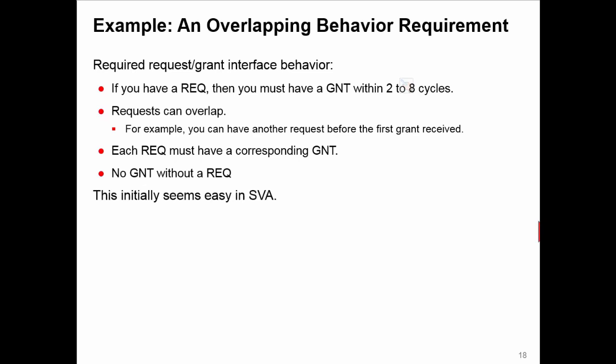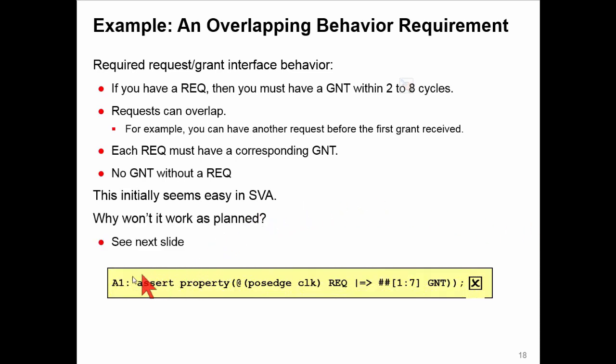So it looks like this is the kind of thing SVA was invented for, describing that. However, what you will find, and try it if you like, is that it's impossible. There are no constructs which allow us to do that. Okay, so you may think, with your SVA knowledge, well, I'll do this then. I will say, at every posedge clock, if I have a request, from the next cycle I wait between 1 and 7 cycles, and then I must observe a grant. So why doesn't this work?